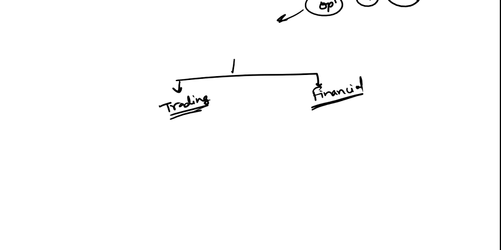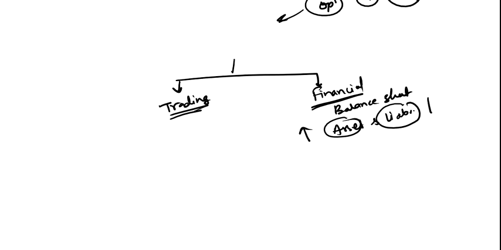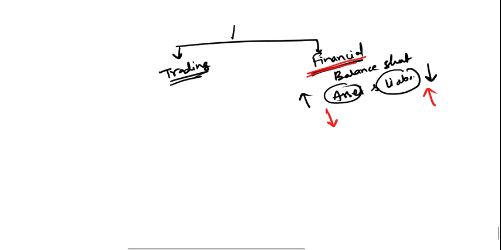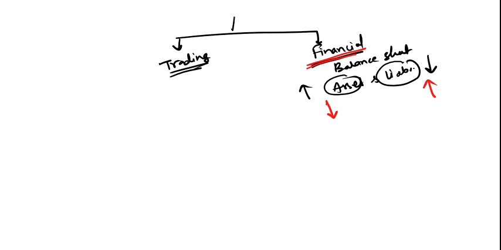This is basically related to your balance sheet. In your balance sheet there are many assets as well as liabilities. Now what do you want? You want the value of your assets to increase and you want the value of your liabilities to decrease. So what is the risk here? The risk is that the value of my assets will decrease, and what if the value of my liabilities will increase. So this is your financial risk. So now we are going to use different instruments so that we can hedge our financial risk.